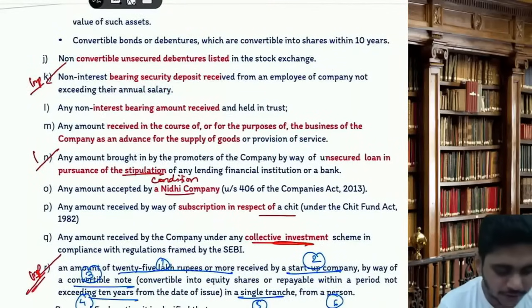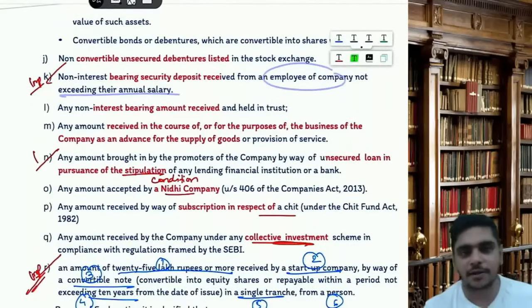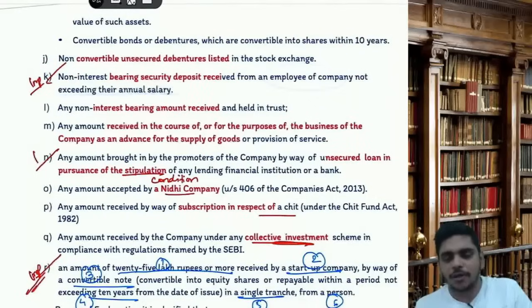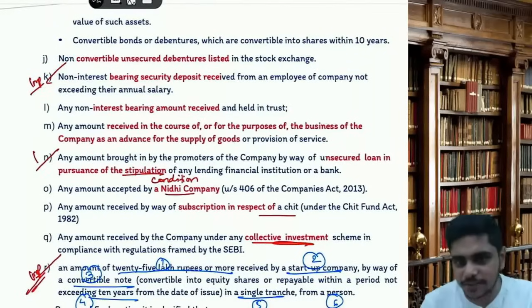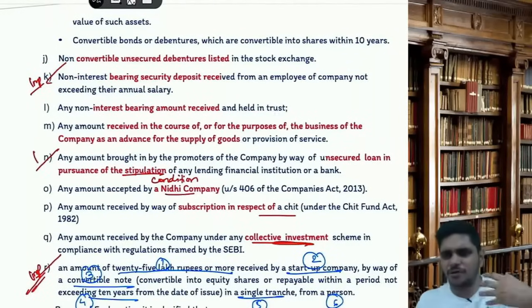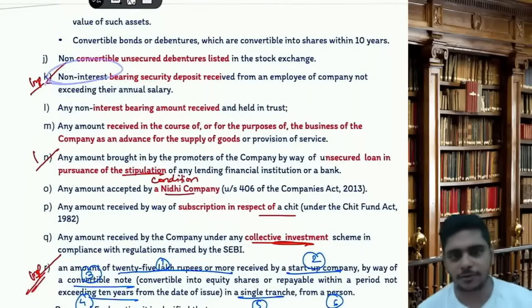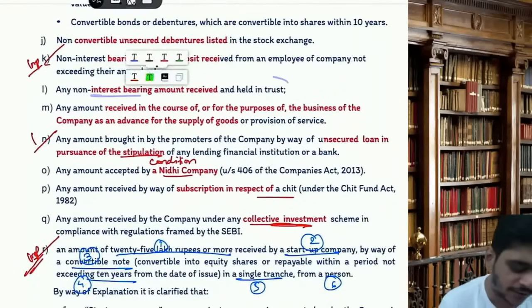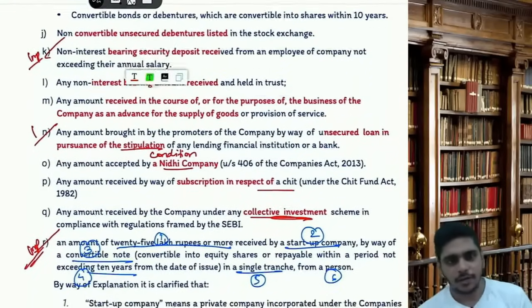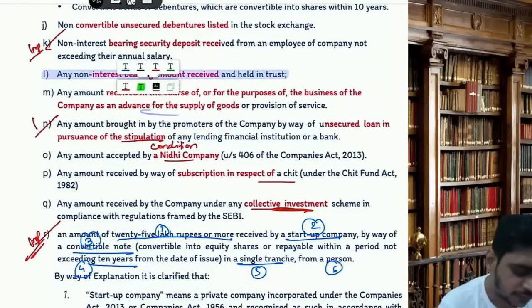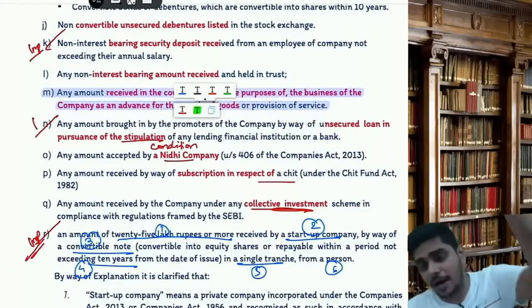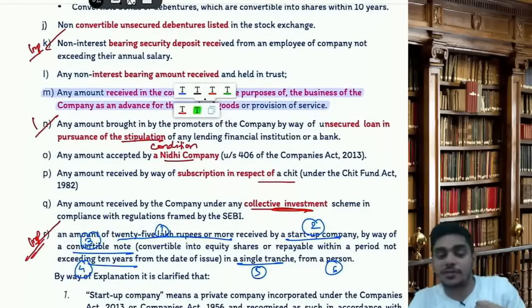Non-interest bearing security deposit received from an employee of a company not exceeding the annual salary. Imagine Ramesh is my employee and Ramesh's salary is 5 lakh rupees and he has given 5 lakh rupees to the company, maybe a kind of loan. So the public has given, I agree, but it is not a deposit. But it should not exceed the annual salary and it should be non-interest. We will not pay any interest on it. Any non-interest bearing amount received and held on behalf of someone. Any amount received as an advance for supply of goods, like for example, our customer has given some advance to us, it is not a deposit.